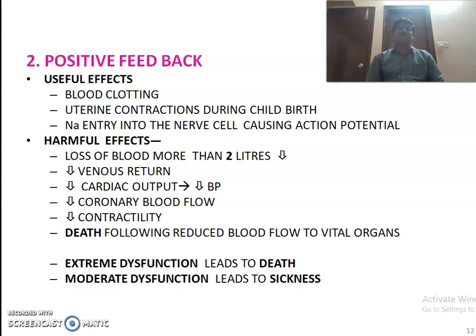Also, in parallel, you can see reduced coronary blood flow and reduced contractility, and this may also lead to death. Death is due to reduced blood flow to the major vital organs. Which means to say extreme dysfunction may lead to death, and moderate dysfunction may lead to sickness. So we need optimal function of this positive feedback.